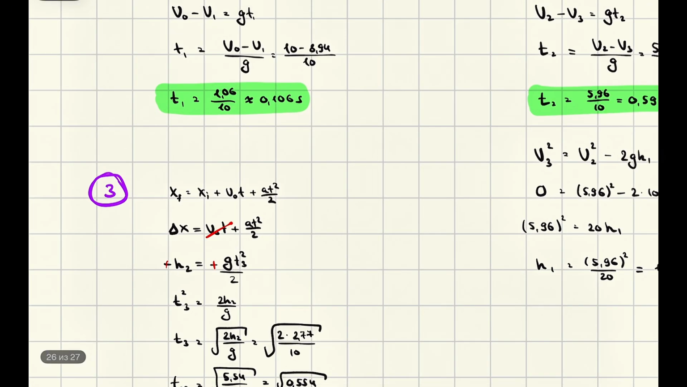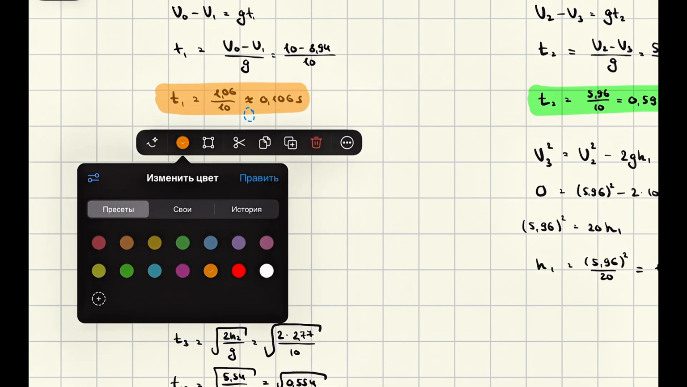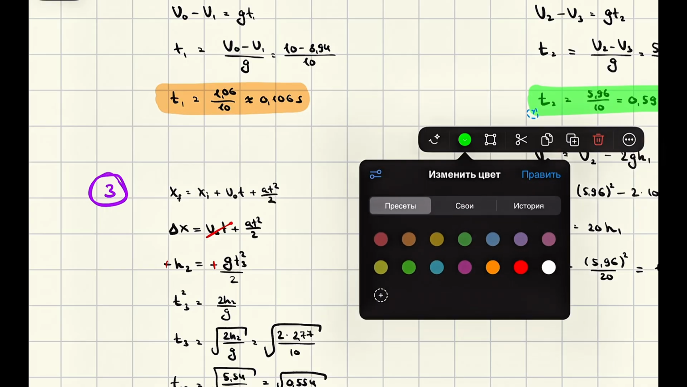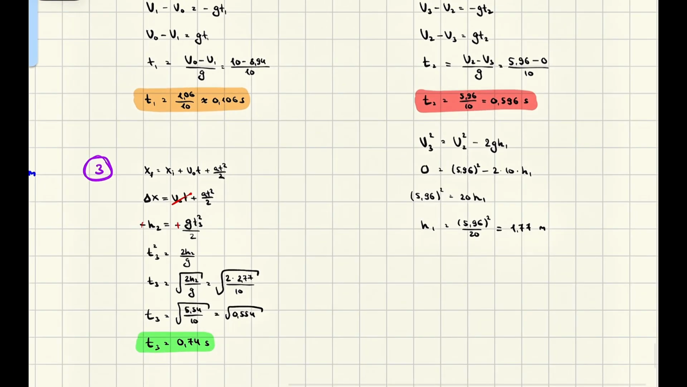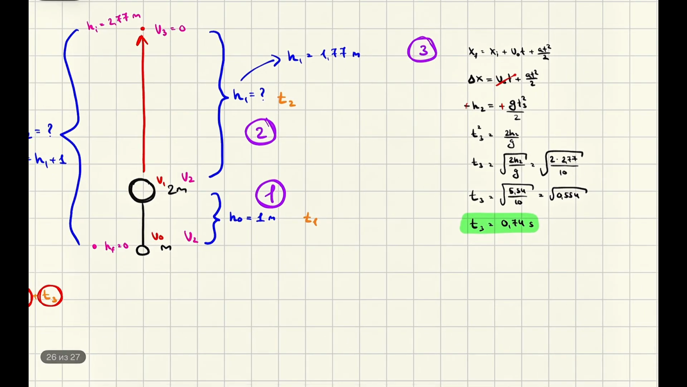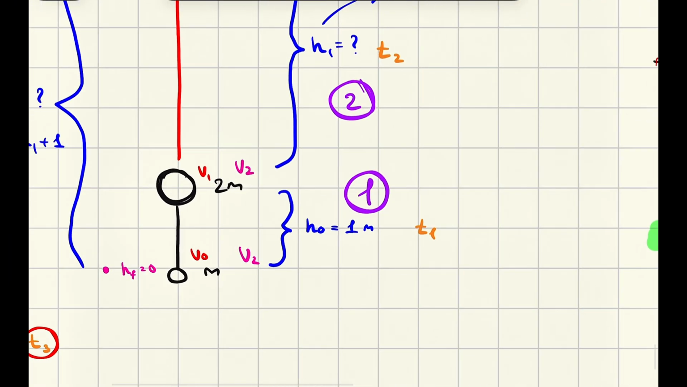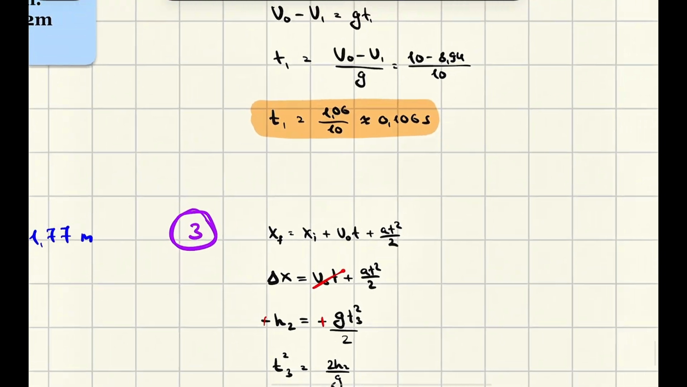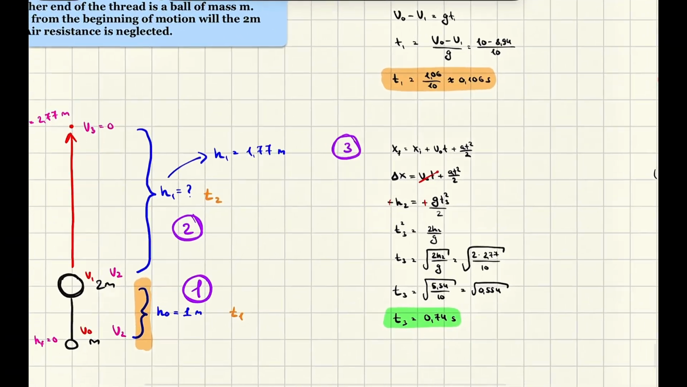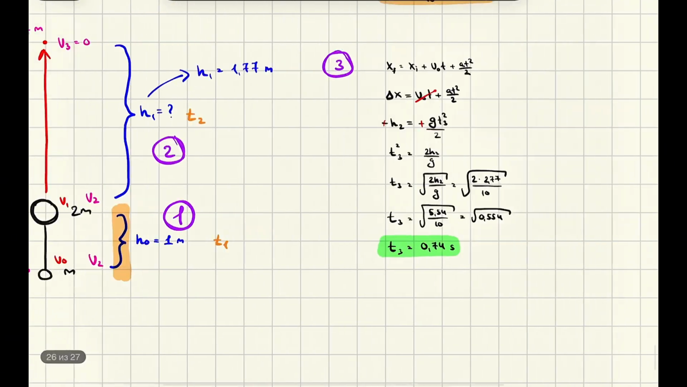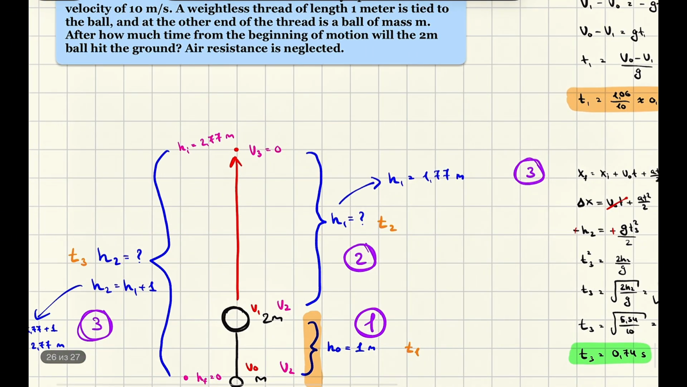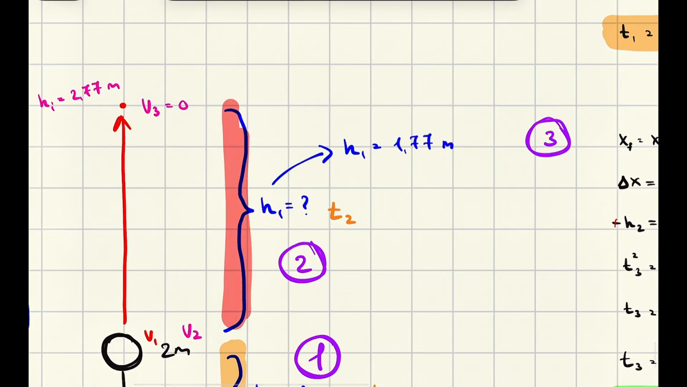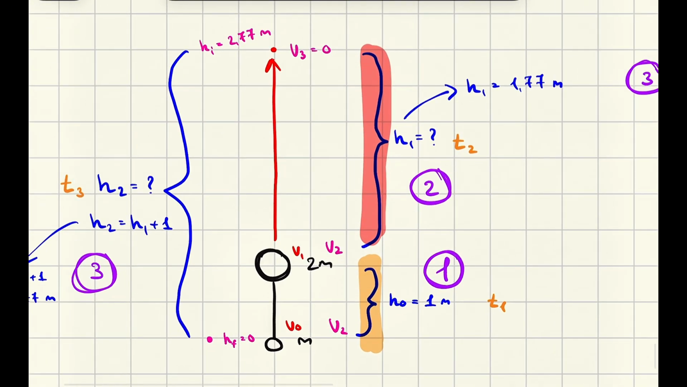So if we put the values in, first let me choose some different colors. Maybe orange, maybe red. Why am I using different colors? I want to show you something, so you don't get distracted. If somebody could not understand until now what is happening, time 1 is this part, 0.106 seconds. It's the time that we waste on this part. And time 2 is the time that we waste on this part. And last, time 3 is the time that we waste on this part.